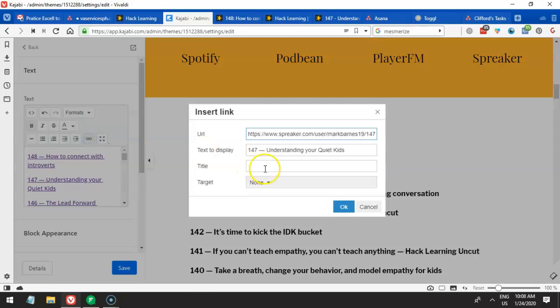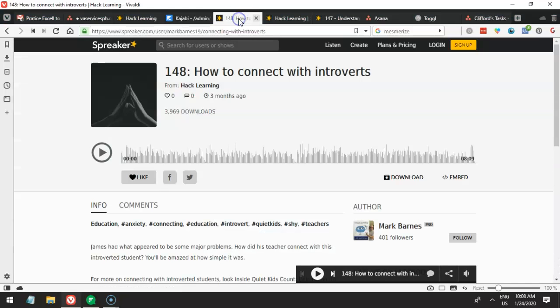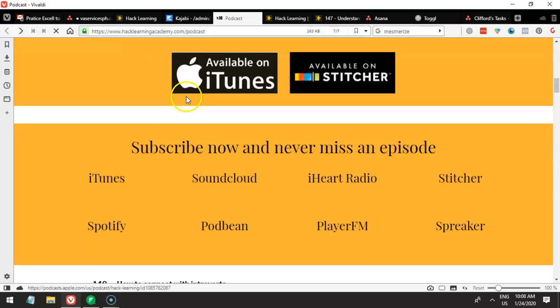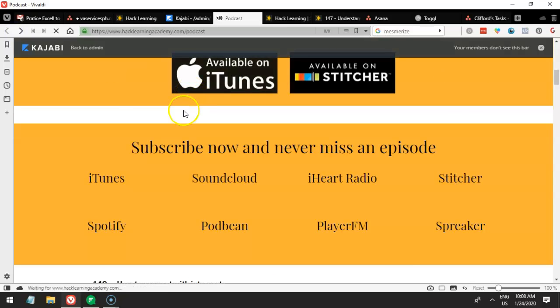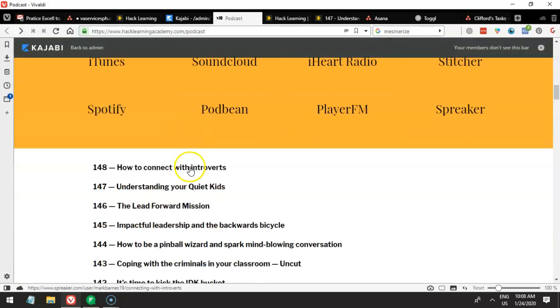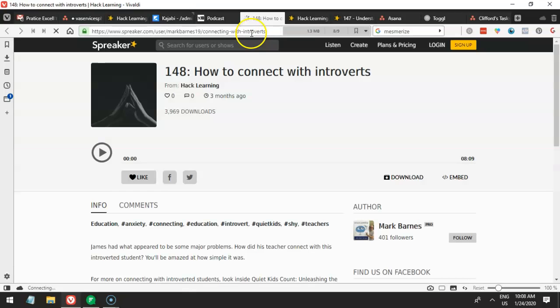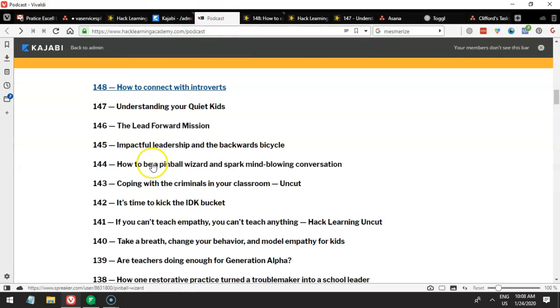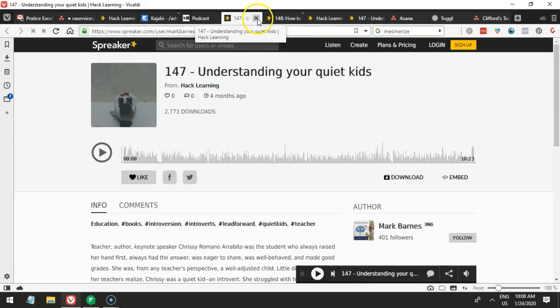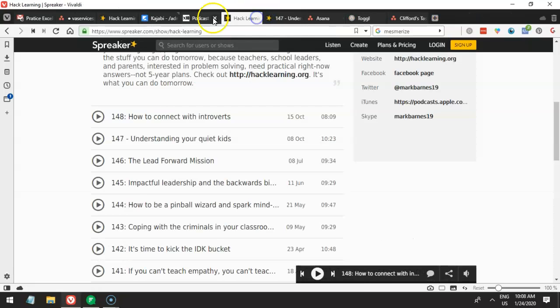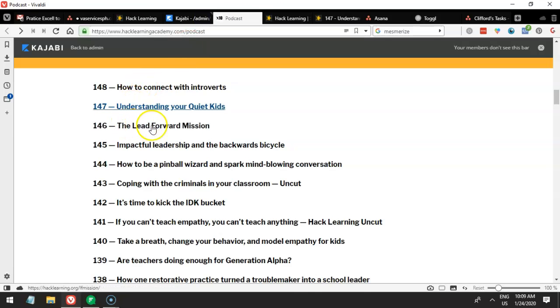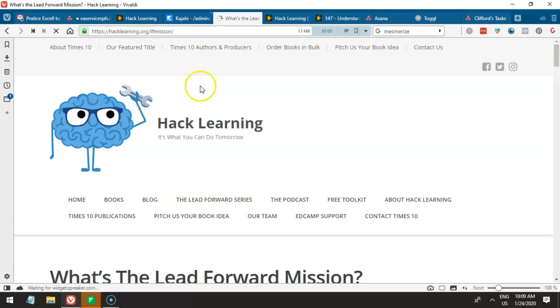Just for the two, so you could see the difference. Click save, and once you're done, let's refresh the podcast page again. What will happen is that if you click this, now it opens in a new window. You see, nandito pa rin po yung previous episode. If I click this one, it also opens in a new window, so it opens in a new tab. While this one, we haven't changed that, so it will overwrite this page. It will not open in a new tab. So that's the difference.